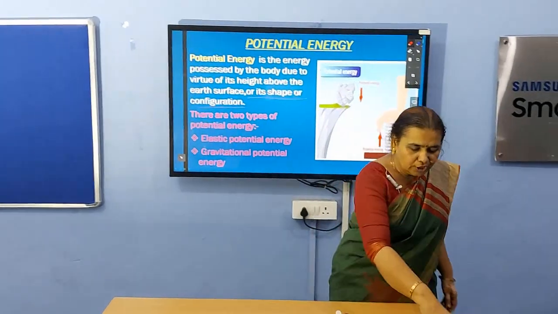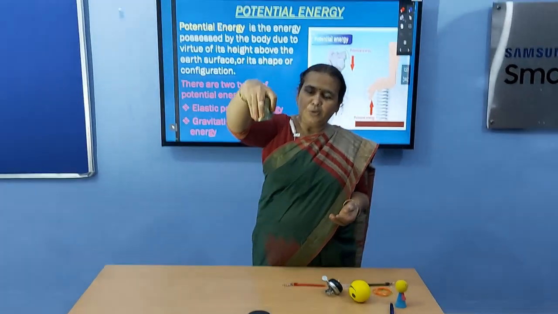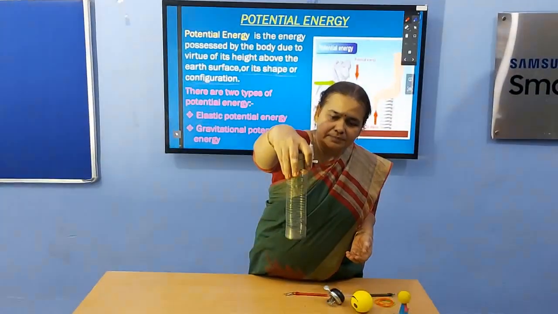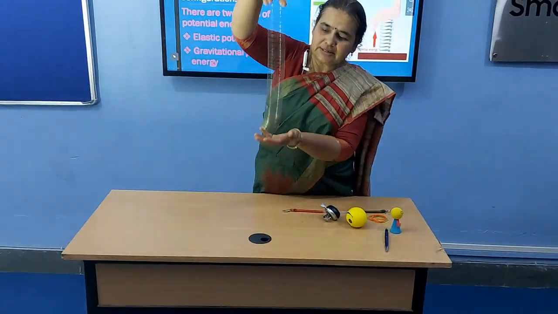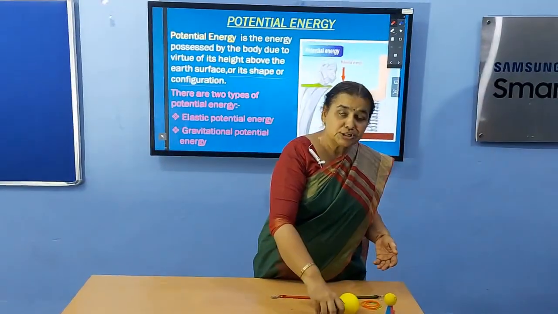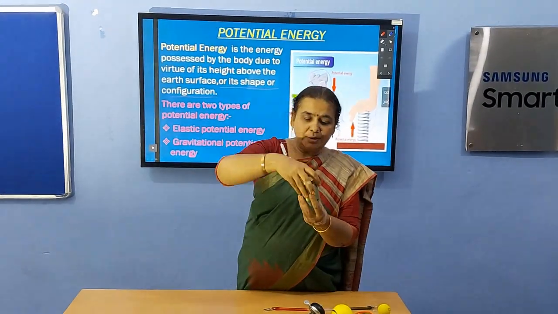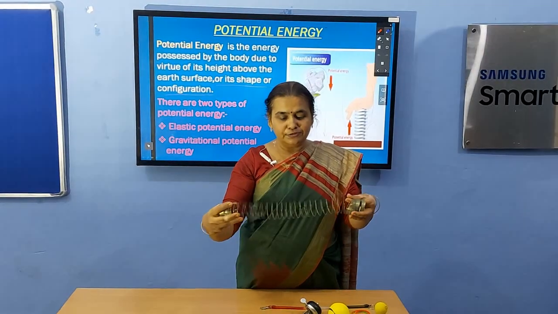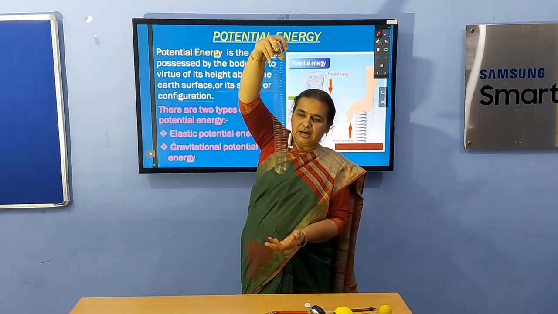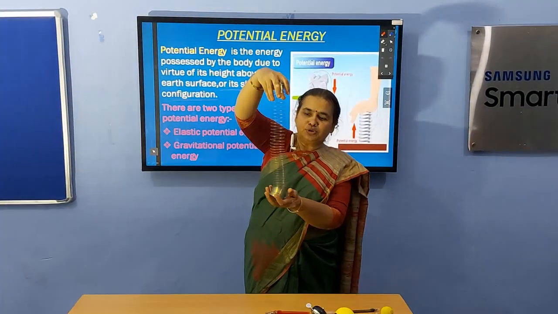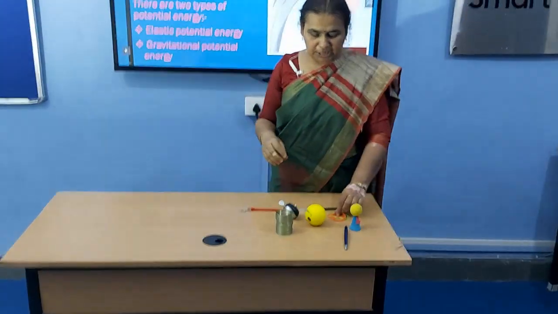Suppose we are talking about this spring. This spring has a particular shape. Now, when I leave this spring, it comes back. From where does this spring get energy to move? Of course, due to its shape. When we apply force, it changes its shape, and when we leave it, it tries to come to its original shape. It moves. So this is due to elastic potential energy.